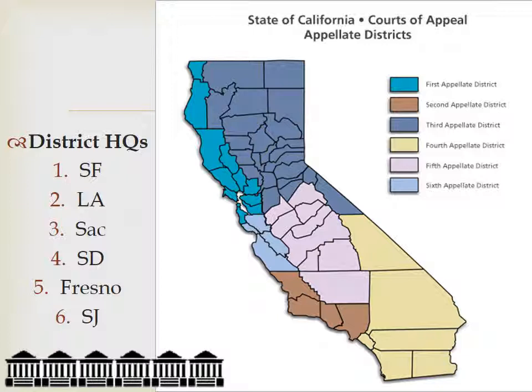As you probably could have guessed by looking at this, it's broken up by population mostly, which is why you have a much larger area in that northeastern area over there. It's because the population up there is much, much more sparse than, say, the southwestern area of the 2nd Appellate District.